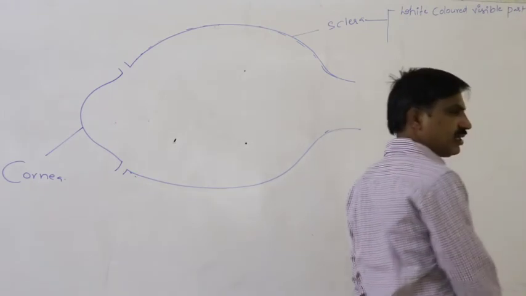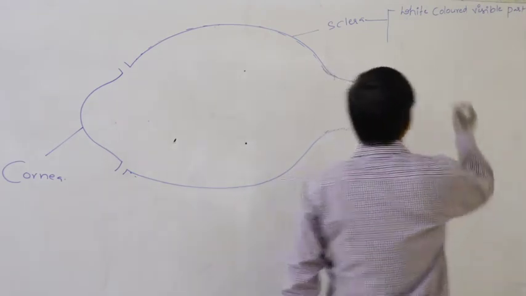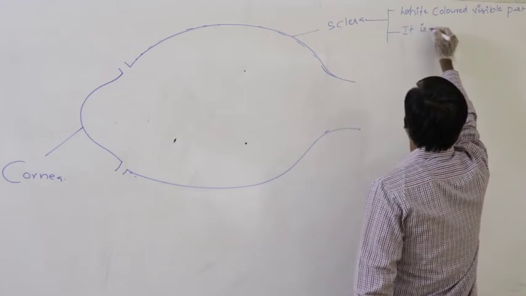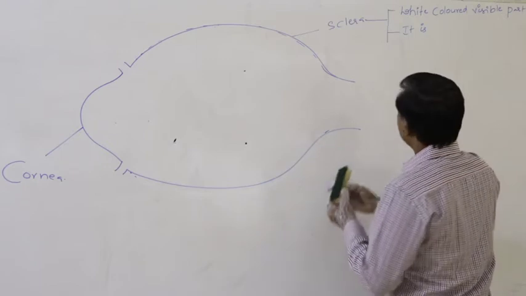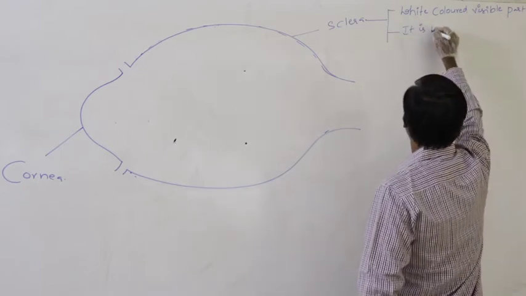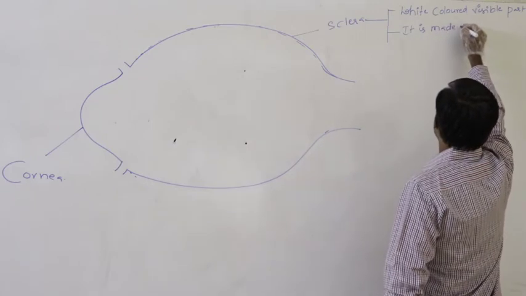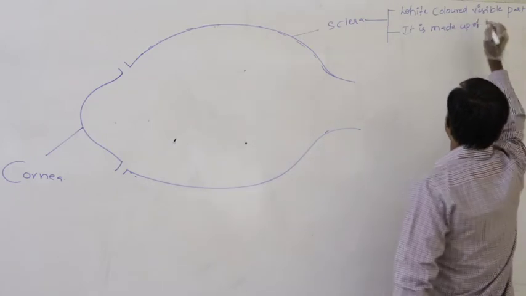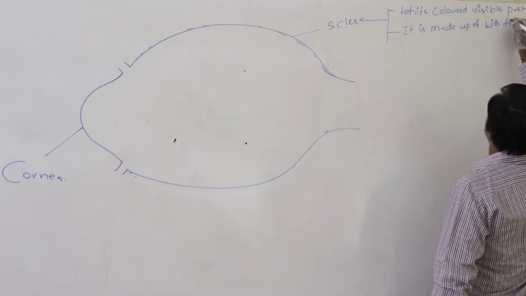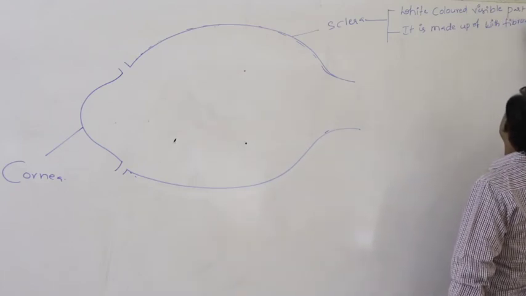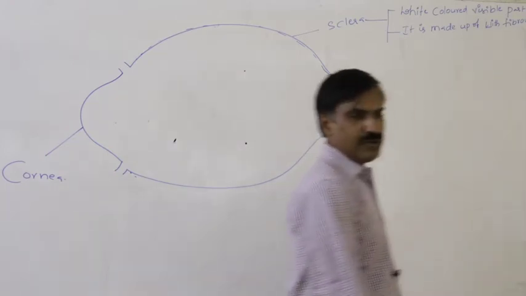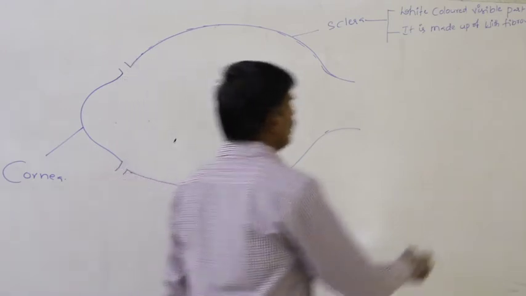It is made up of fibrous tissue. Definitely fibrous connective tissue is involved in the formation of this sclera.